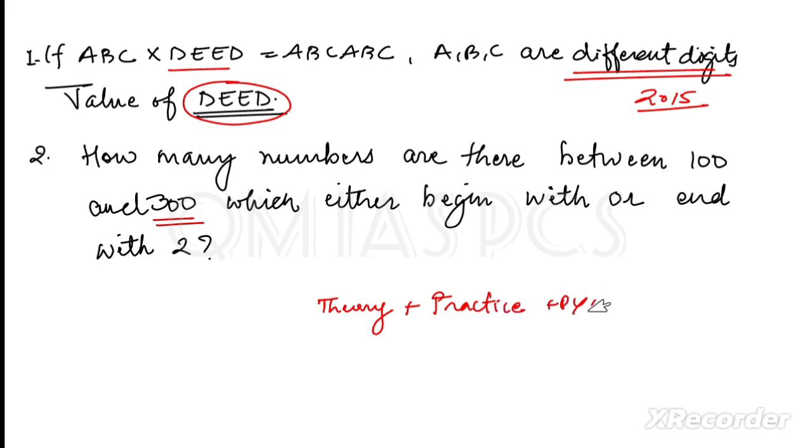If all three things are given in that book, then purchase that book. Otherwise just follow my videos. I will try to give everything that is required. That's why we have started from January itself, so that we can complete the CSAT portion easily, without any headache, without any burden.